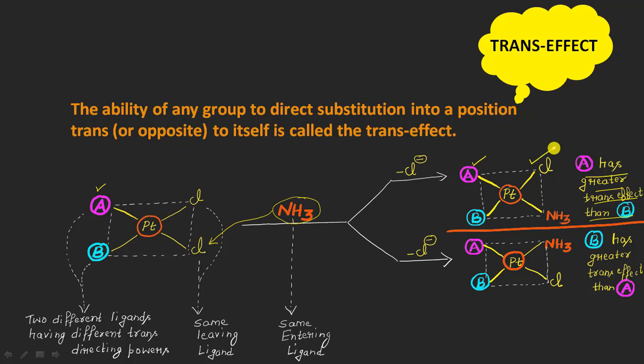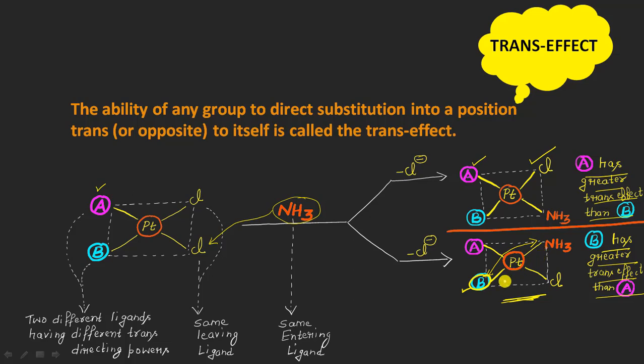On the other hand, if we have a product formation like this lower one, we will say that now the B ligand is acting as a stronger trans director as compared to A, because the incoming nucleophile is occupying a position trans to this B ligand. Or we can say the other way around, that ligand B is directing the incoming nucleophile, ammonia in this case, to occupy a position trans to itself, which is this position here.